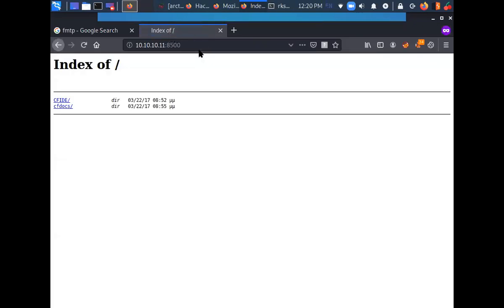It took a while, but finally the website got opened, and I have something over here, something like cfide and cfdocs. See those. Now I'm going to explore this stuff. Let's see, cfdocs. What do we have here?